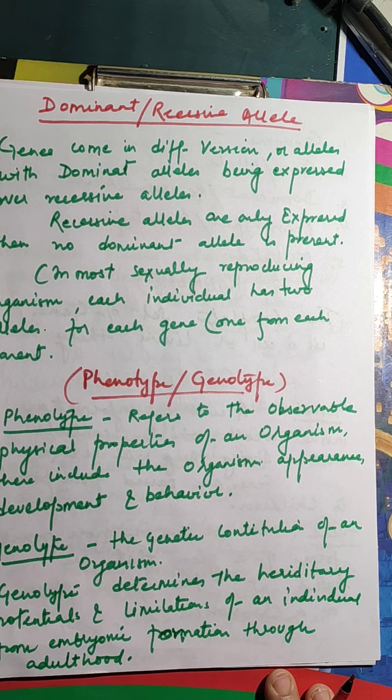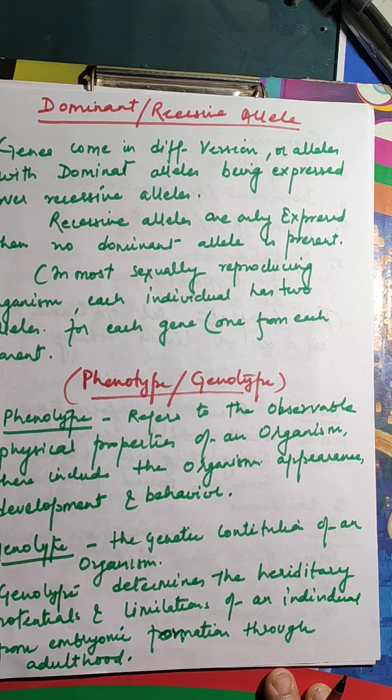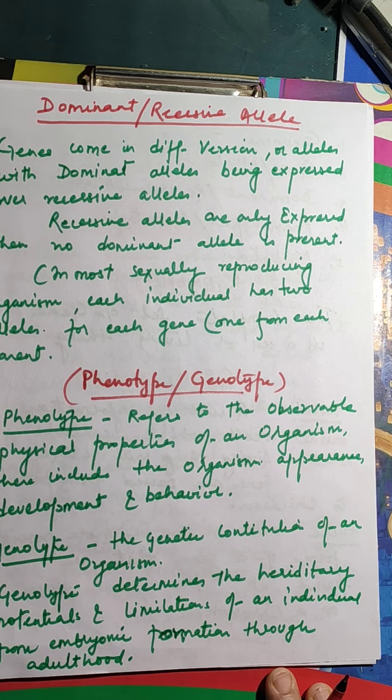Phenotype refers to the observable physical properties of an organism. These include the organism's appearance, development and behavior, as in the case of human beings, plants and flowers and so on. So phenotype means physical characters.